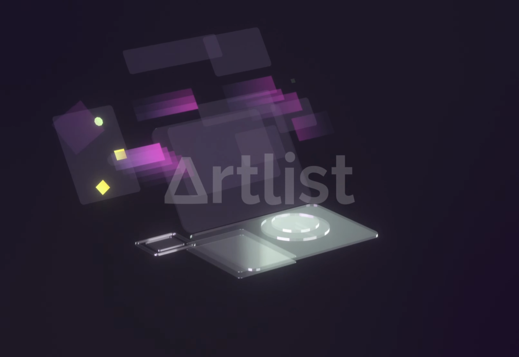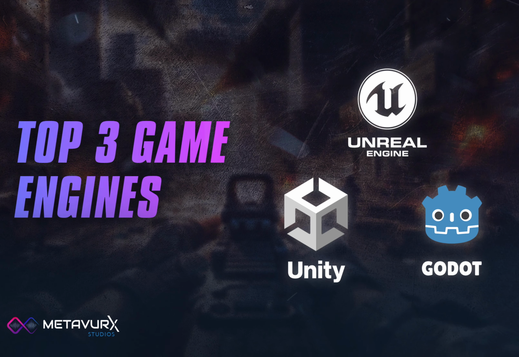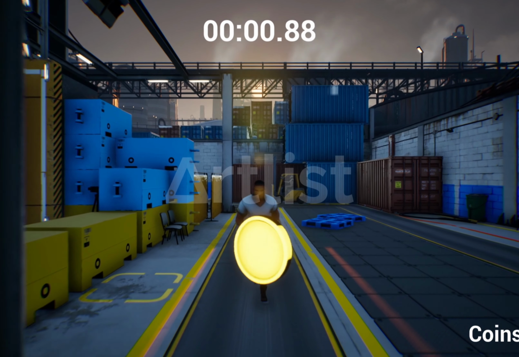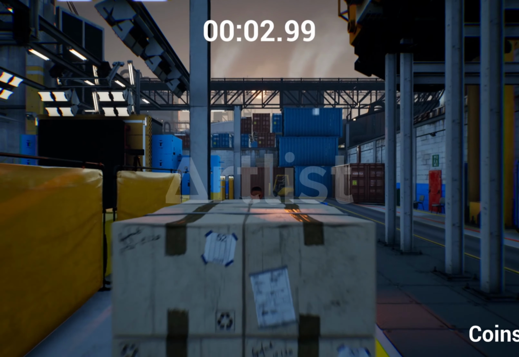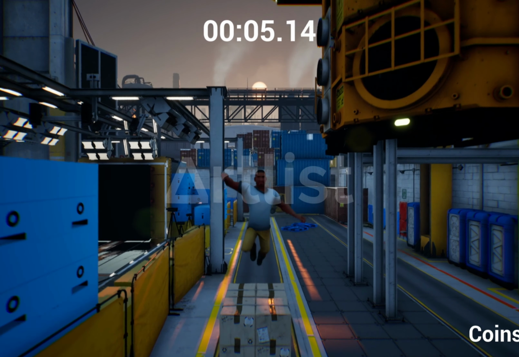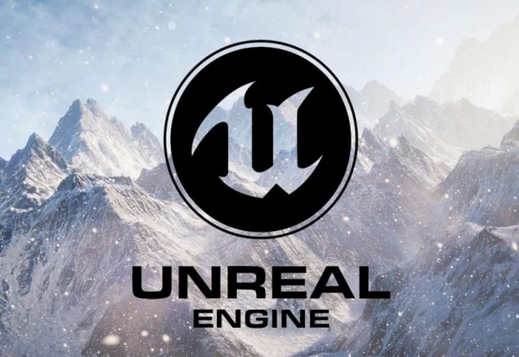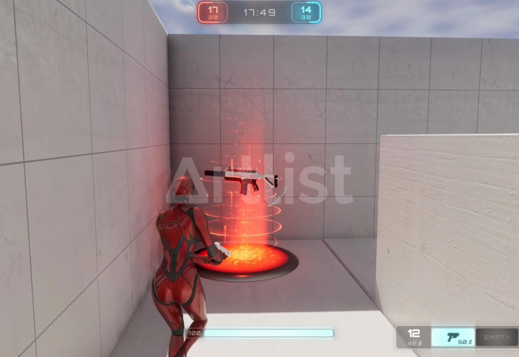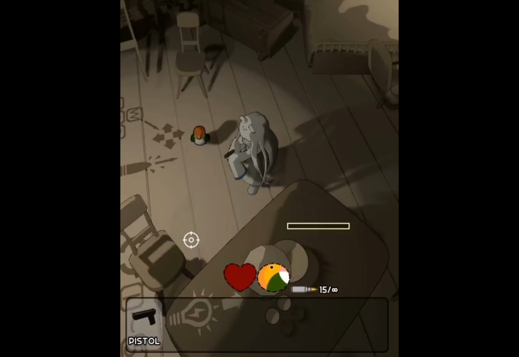Here is a step-by-step guide to start your game dev journey. 1. Choose your game engine. Although I recommend starting with Unity, which is beginner-friendly, versatile, and widely used for 2D and 3D games. But there are other alternatives like Unreal Engine, ideal for stunning visuals and complex 3D games. Godot, lightweight and great for indie developers.